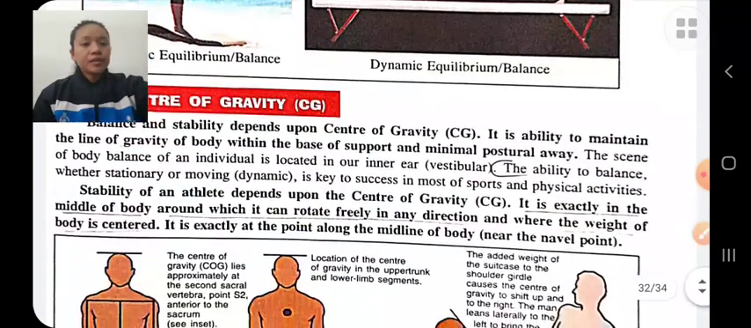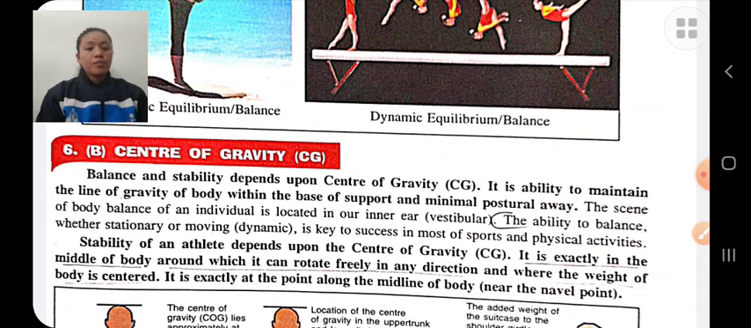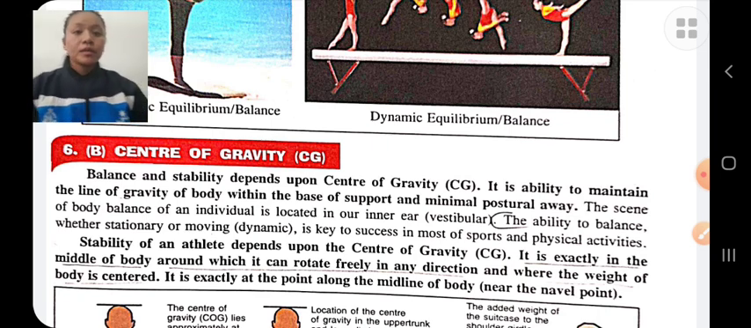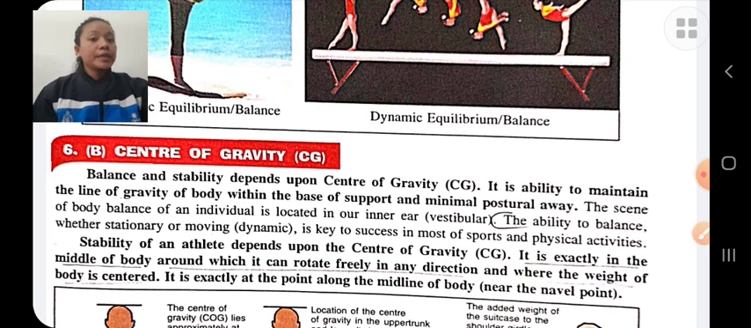Center of gravity is the point around which the body is equally balanced in all directions. Balance and stability depend upon the center of gravity. If the center of gravity is within the base of support, there will be more stability and balance. If the base of support is larger, then there will be more stability and balance.